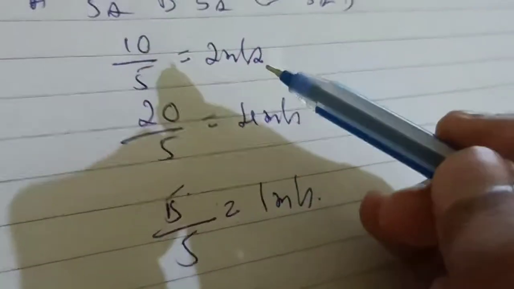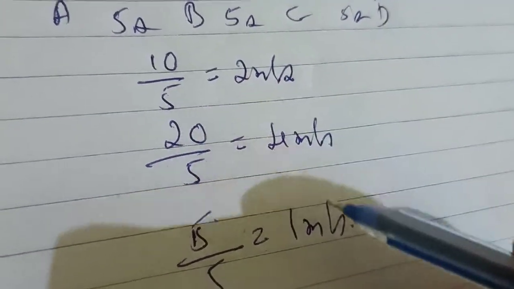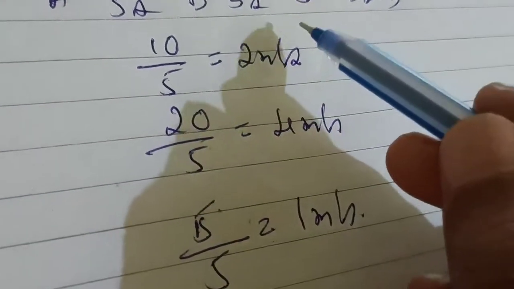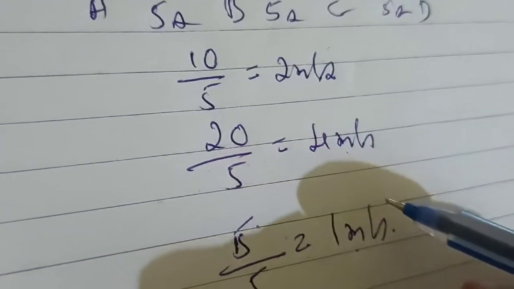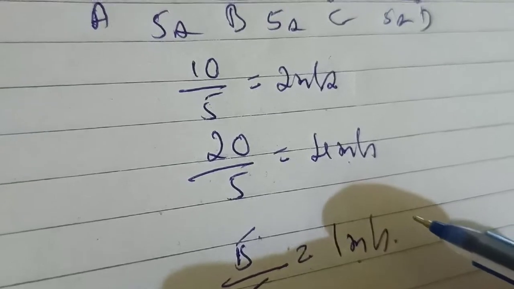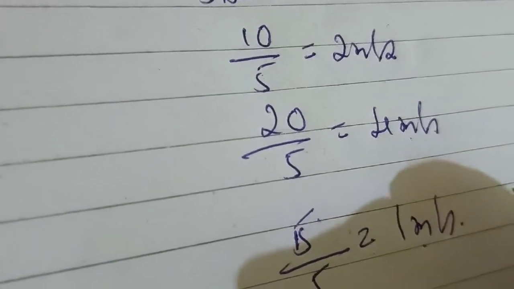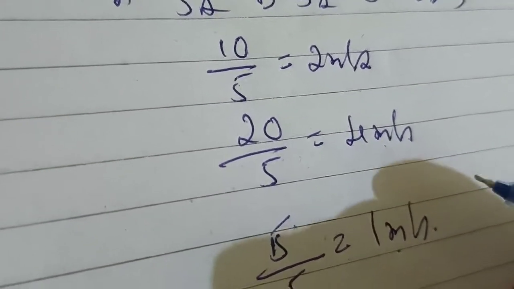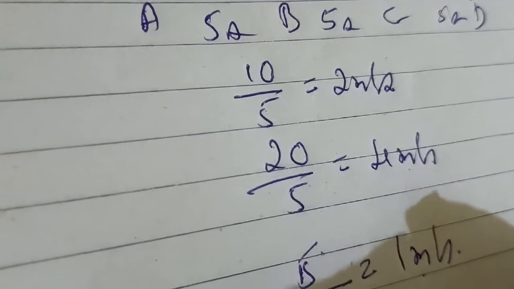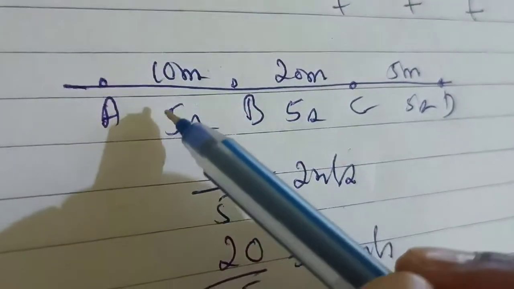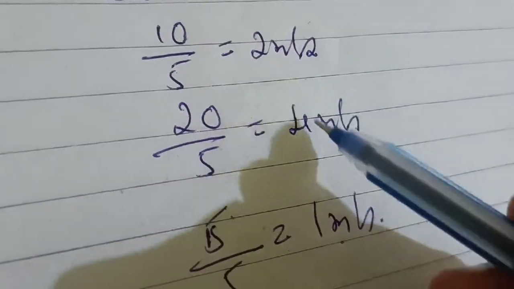So you have got different speeds. Throughout the journey the speed is not constant, and you cannot take an overall speed here, because the speed changes at each point.